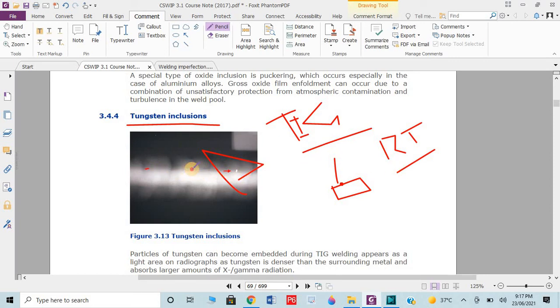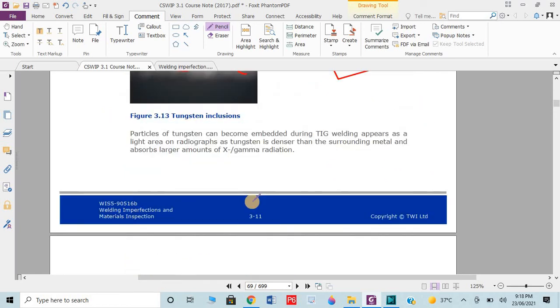If any inclusion or weld metal is less dense, its radiographic film will be more dark. If it is a more dense inclusion, the radiographic film will be less dark. This is also important from the exam's point of view. In RT film, if we have more dense material or inclusion, then a less dense film is generated, in inverse proportion, right?